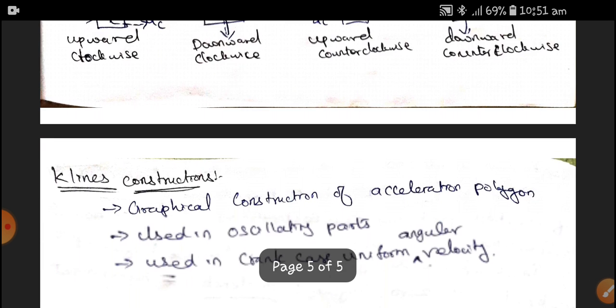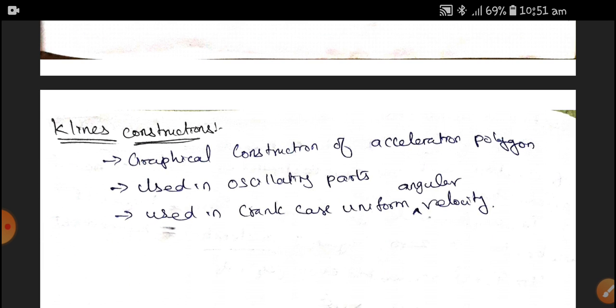Next, these accelerations are postulated by Klein's construction. Klein's construction depends upon drawing the acceleration polygon. By drawing the acceleration polygon, we can notice what kinds of acceleration are happening.